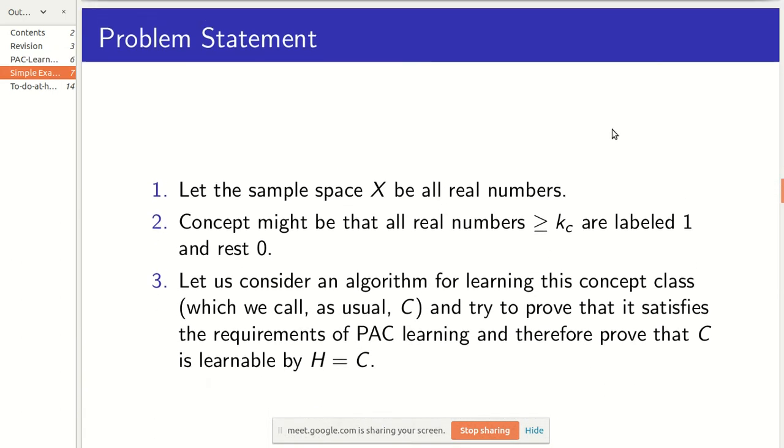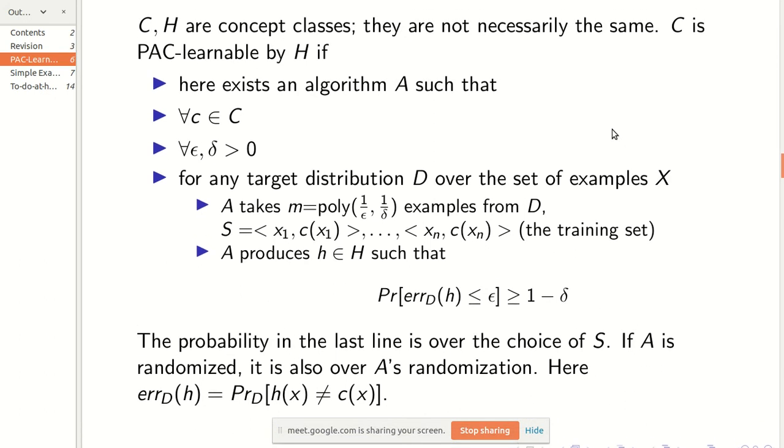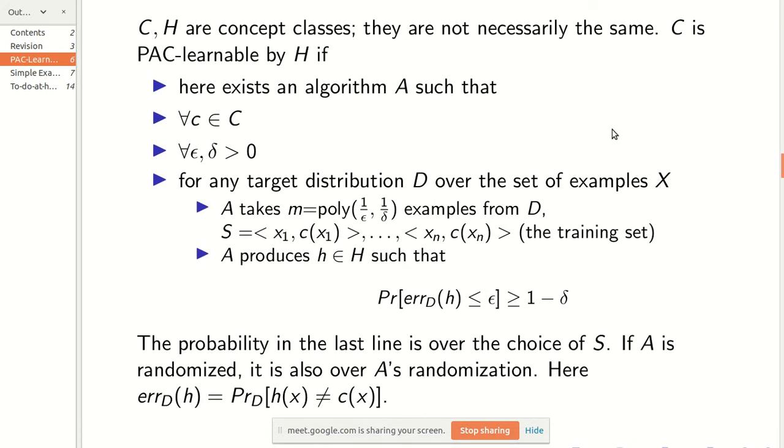Arnav, yeah, question. Isn't there any bound on the efficiency of it? Like it sees few examples, but nothing seems to stop it from running an expensive computation on the examples. Yeah. There is no such limitation on what you will do with these examples. It can do anything with the examples, but it should take only these many examples. Okay. Yeah.